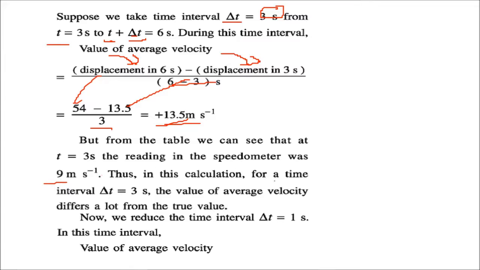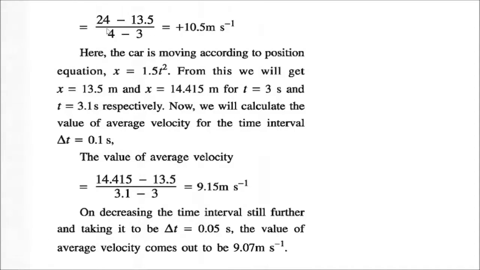So in this calculation, for a time interval of 3 seconds, the value of the average velocity differs a lot from the true value. It has to be 9, but it came as 13.5. So we now reduce the time interval. It was 3, which was very large. So why not make the interval 1? In this interval, the value of the average velocity is 24 minus 13.5, and the time is only 1 second, so it is 10.5. Now again, it is not close to 9.